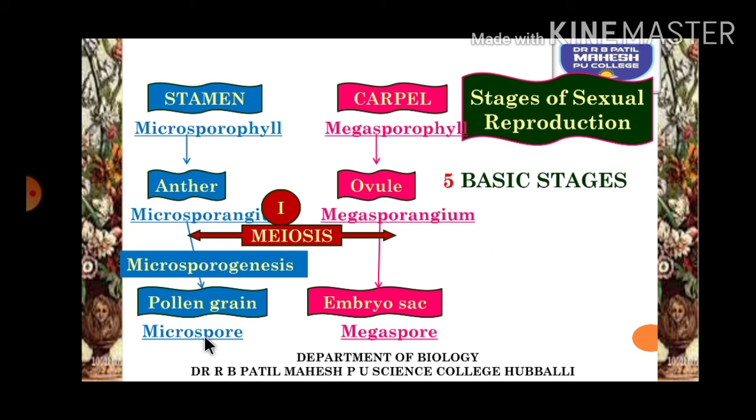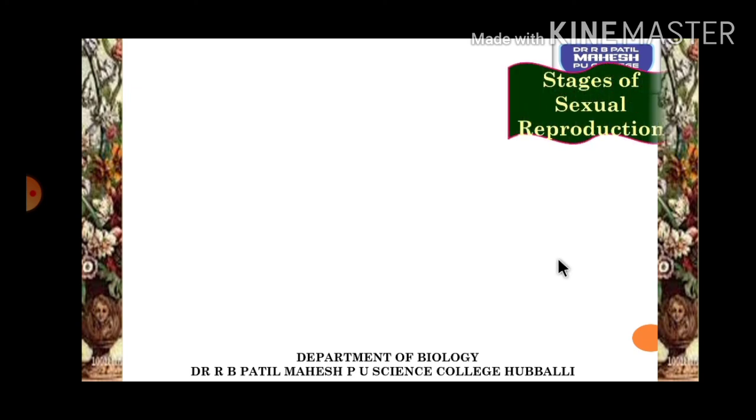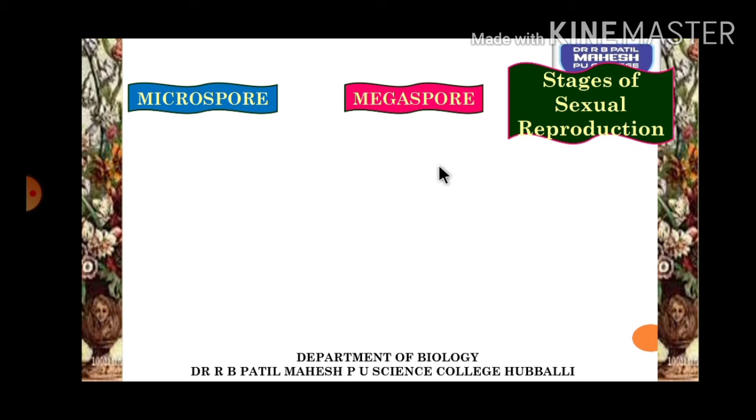The process by which there is a formation of microspore or pollen grain inside the anther is called microsporogenesis, whereas the process where megaspore is produced in the megasporangium is called megasporogenesis.